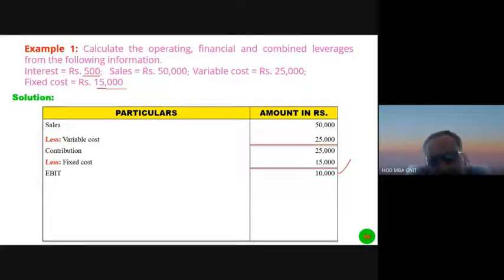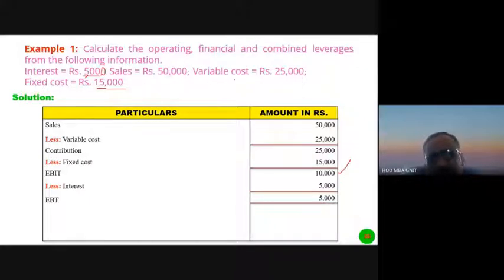So now let us deduct interest on long-term loans. 500, or 5,000 actually. No, not 500, it is 5,000. All of you make it correct. Yes, it is 5,000. So the fixed interest charge is 5,000. 10,000 minus 5,000, EBIT minus interest, we get EBT. EBT is equal to 5,000.